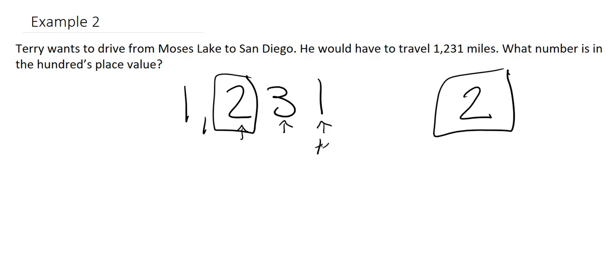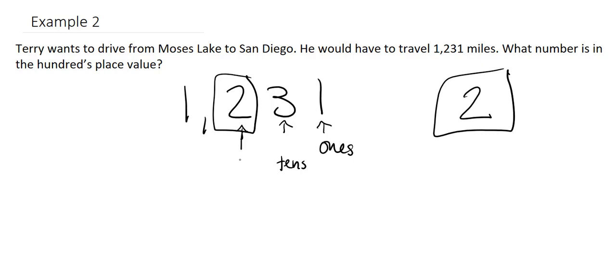Now we can go ahead and write this. First we have the ones, just so we cement this into our brains. We have the 3, which is our tens.